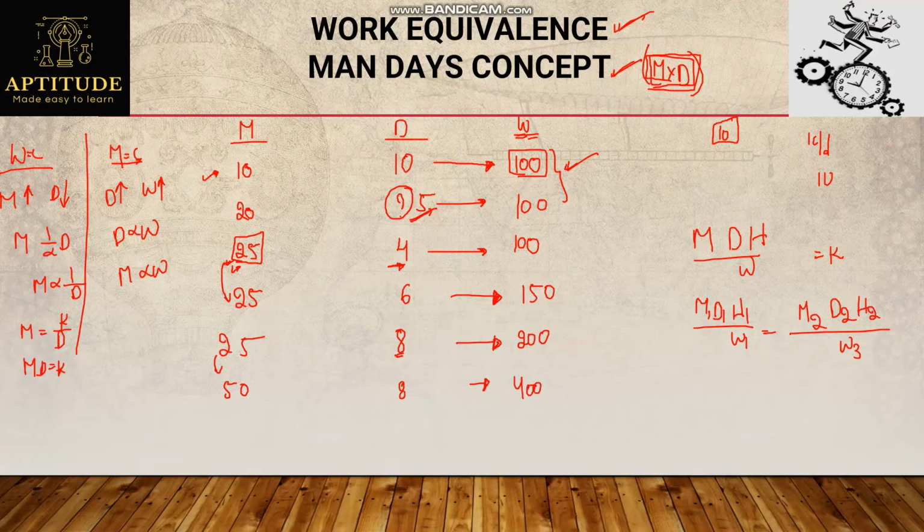For 8 days, actually I should get 200 man days, but because men is increasing, my total work output is also increasing. So I can say M will be directly proportional to work. So these are the relations which we have generally. M is inversely proportional to D. D is directly proportional to work. Men is directly proportional to work.